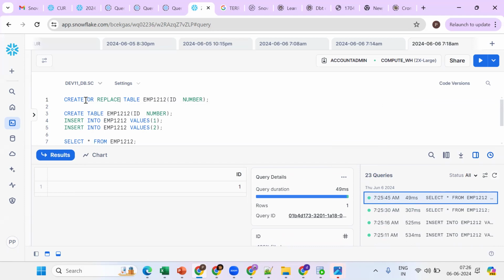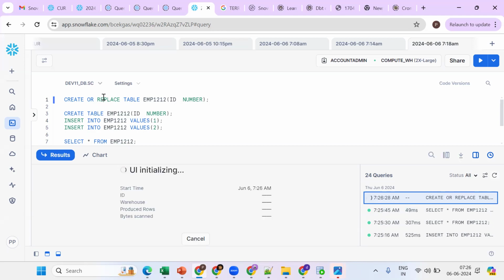The table is already there. Create just creates a new table. If it existed, it is replaced. So the table is already there, then what happened? It will drop the existing table and create a new table. This is important. Already the table is there, but we are using create or replace, so we are dropping the existing table and it will create a new table.